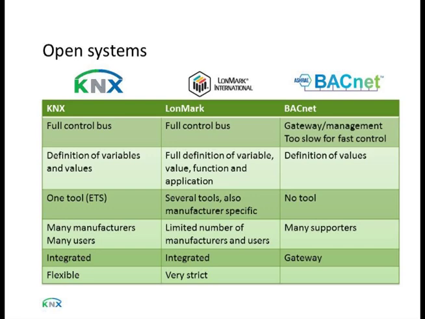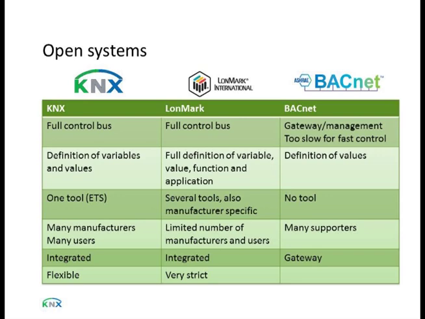The most obvious difference is that both LON and KNX are local buses and are capable of doing full control. The BACnet system is too slow for that. You can do it with HVAC, but especially for blinds and for lighting, the system is not fast enough. Therefore BACnet was designed more for gateways, for management information, and not so much for control buses.